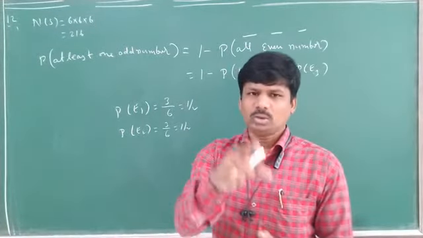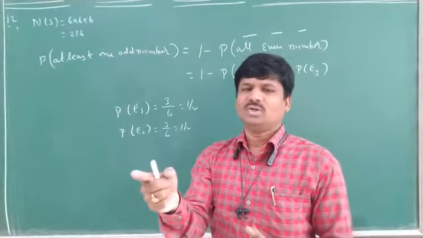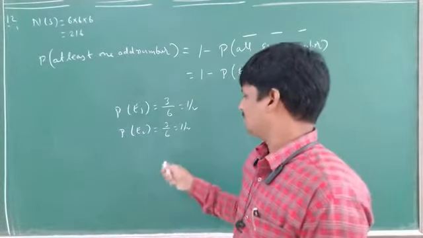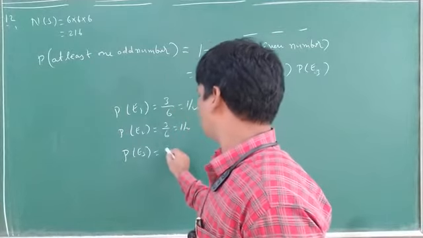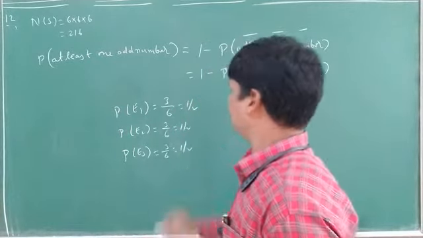What are the even numbers? 2, 4, 6. So 3 by 6, and the third time I am doing. Third time also, what is that one? Probability of E3 is equal to 3 by 6.